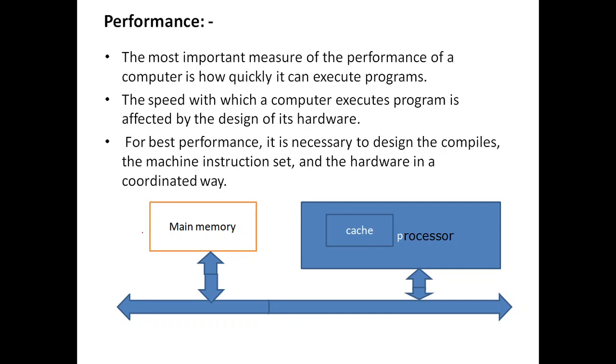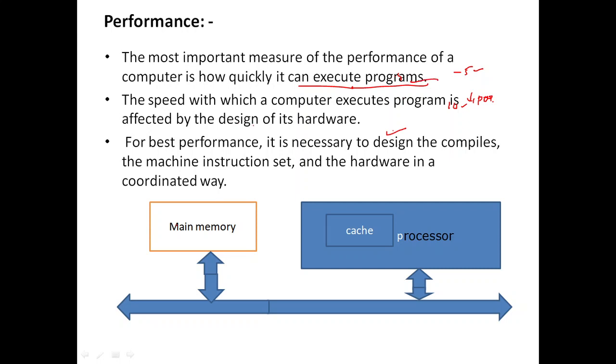So how are we going to measure it? The most important measure of performance of a computer is how quickly it can execute programs. So this is how we can measure the performance of the computer. If the computer can execute in 5 milliseconds, the performance is good. If it is taking 10 milliseconds, the performance is poor compared to the first one. So based on how fast it is executing, we estimate the performance of a computer.